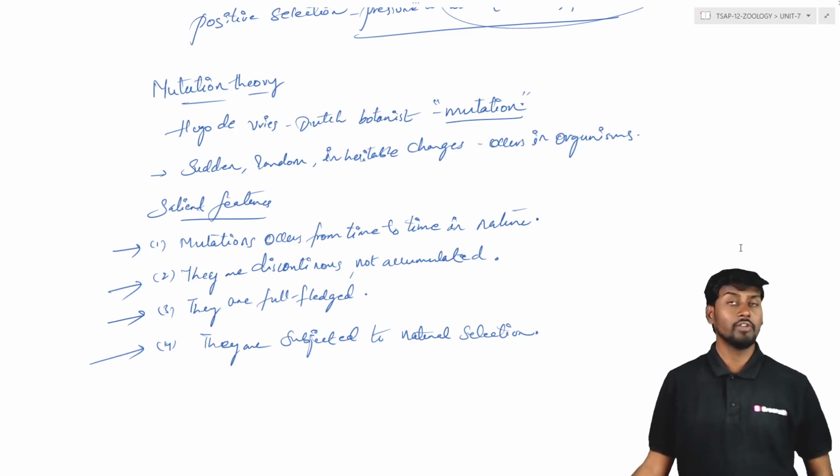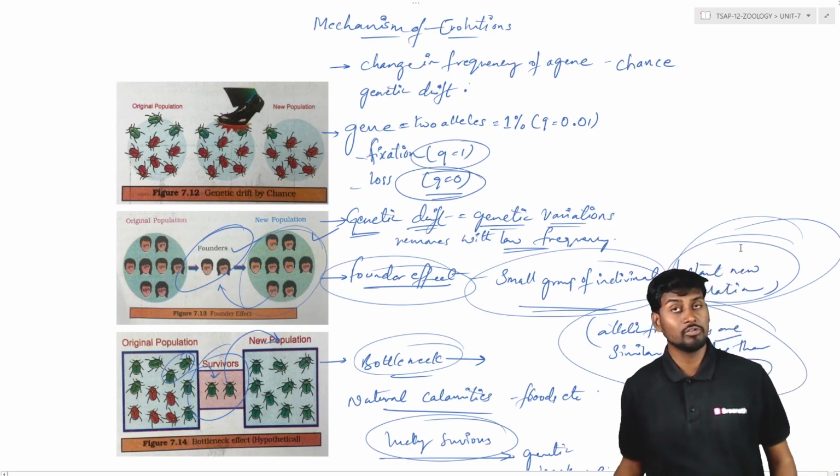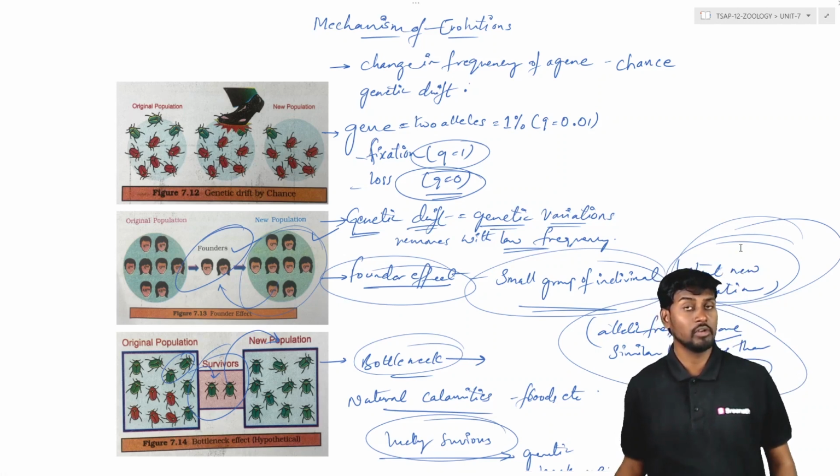So here, if we look at the salient features, it's about the mutation from time to time. They take place and they are discontinued. Sometimes they may not be accumulated, or they may be full-fledged, or they may be subjugated. So that is again the mechanism of evolution.